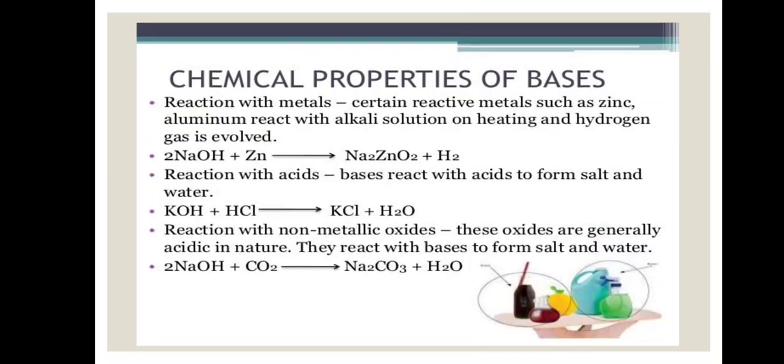Let's move towards the chemical properties of bases. Reaction with metals. Certain reactive metals such as zinc, aluminium react with alkali solutions on heating and hydrogen gas is evolved. Same as acid. For example, sodium hydroxide is reacting with zinc. It is producing sodium zincate, plus which gas is released? Hydrogen gas is released. Second property, reaction with acids. Bases react with acids to form salt and water. It means whenever any base reacts with an acid, it forms salt and water, and again it is known as the neutralization reaction.